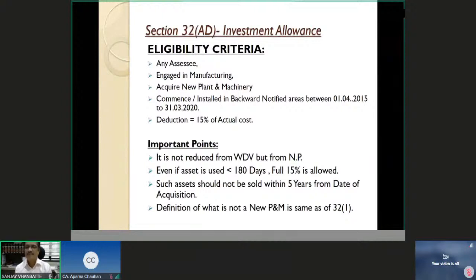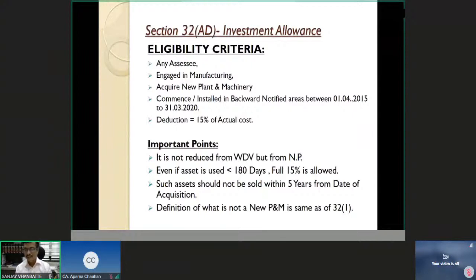installed in manufacturing industries in the backward area, is not to be reduced from the written down value. And second, even if the asset is used for less than 180 days, still you will be eligible for the full 15% deduction.